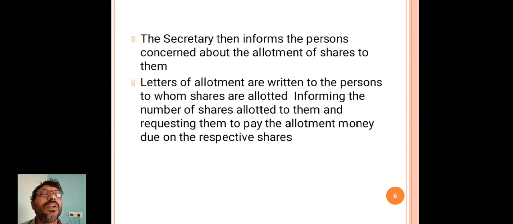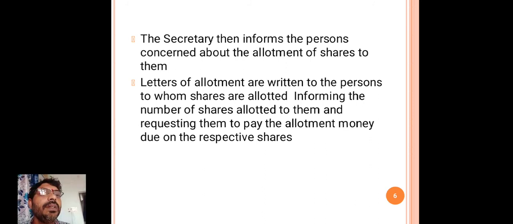Letters of allotment are written to the persons to whom shares are allotted, informing them of the number of shares allotted to them.